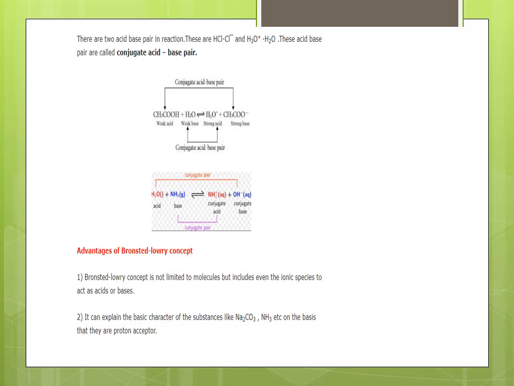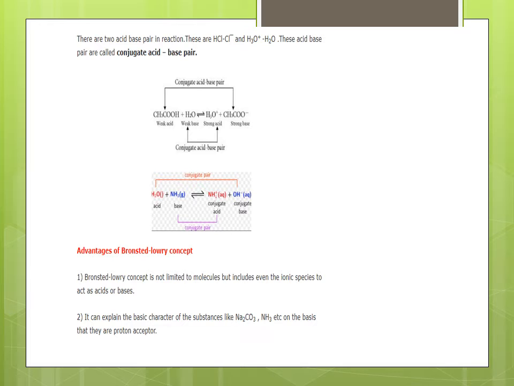Example is in front of you. CH3COOH when reacting with H2O gives H3O+ and CH3COO-. Here the acid becomes a base by loss of an H+. It means the conjugate acid-base pair is shown on the screen. Similarly, a base becomes an acid; a weak base becomes a strong acid. So it is a conjugate acid-base pair. Similarly with water and ammonia.